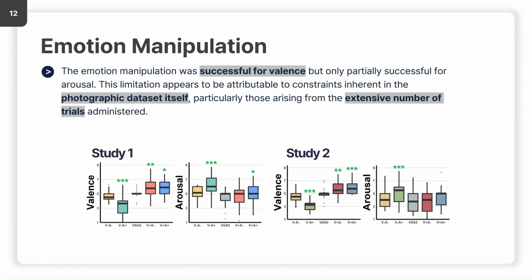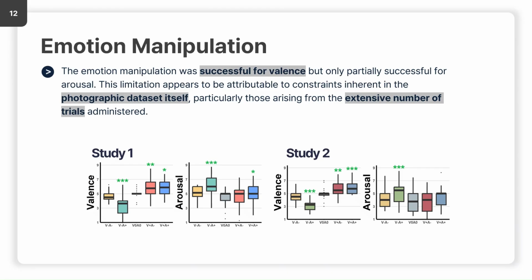The analysis yielded the following results. Most participants successfully experienced changes in valence compared to the baseline, while successful induction of arousal was observed in only a subset of categories. This likely reflects a limitation in the arousal range of the image datasets, the assessment protocol every 32 trials, and the increased variability resulting from the large number of images used.